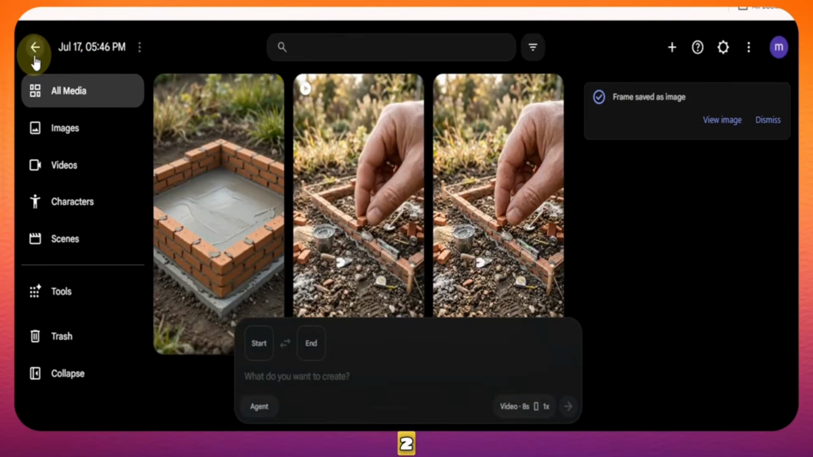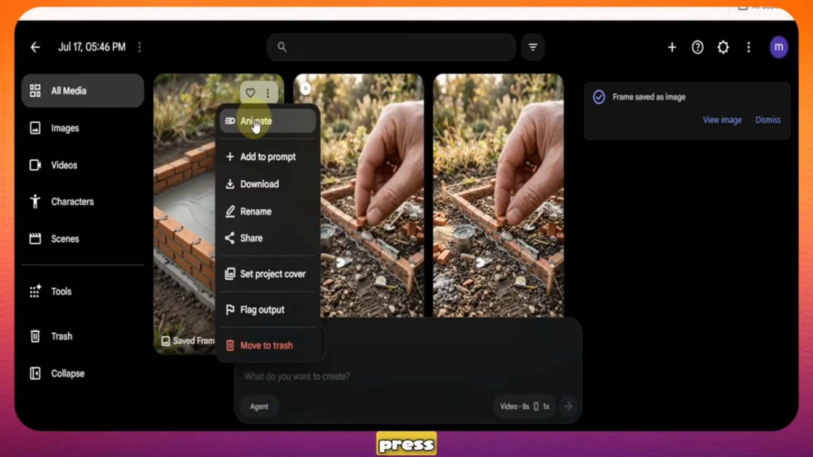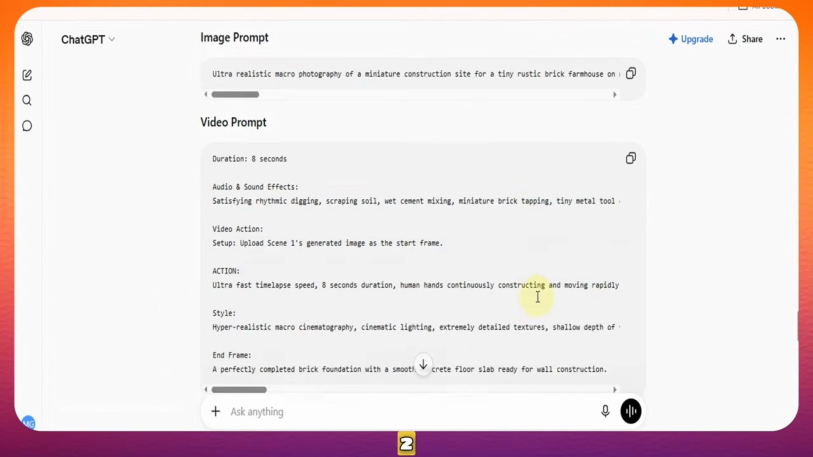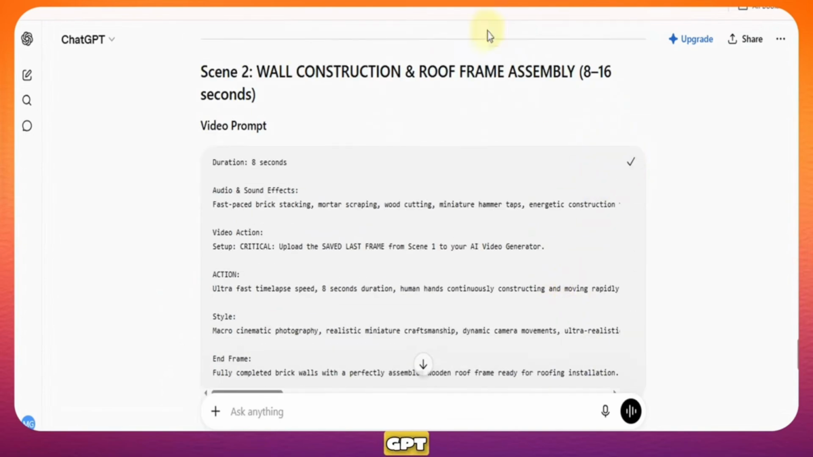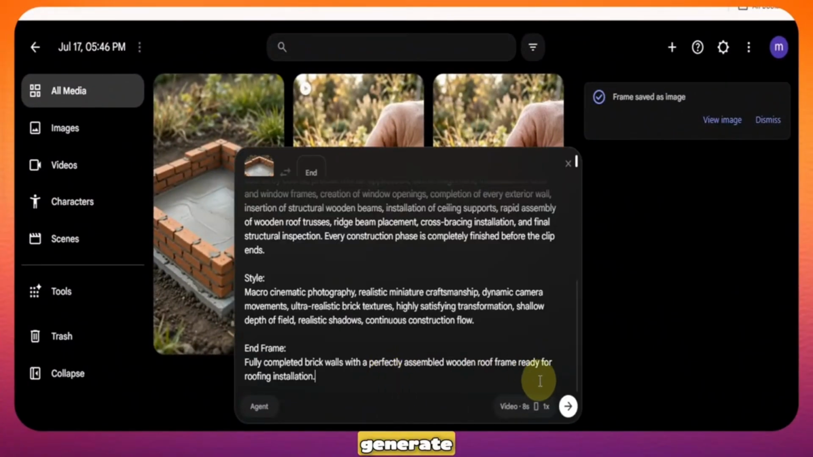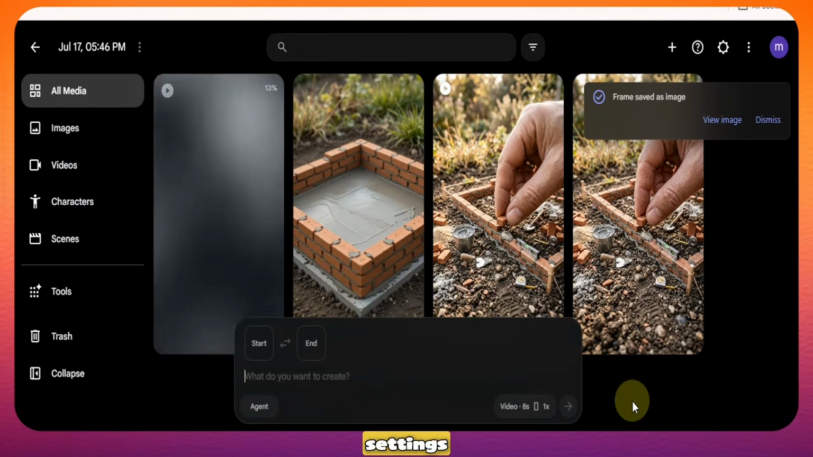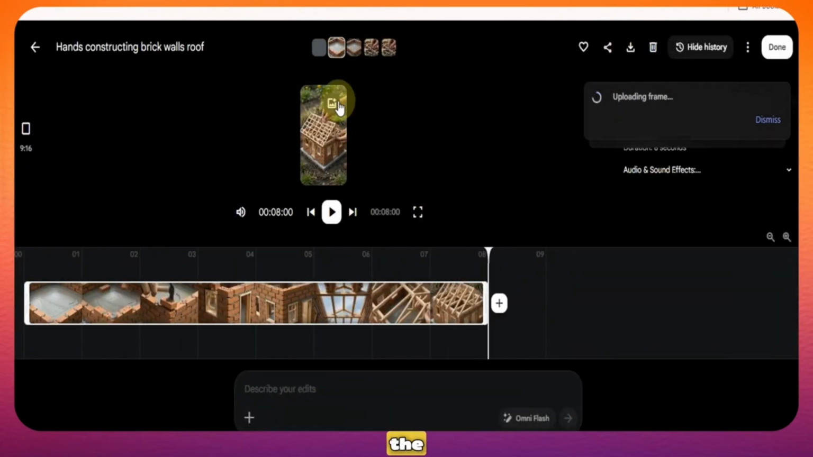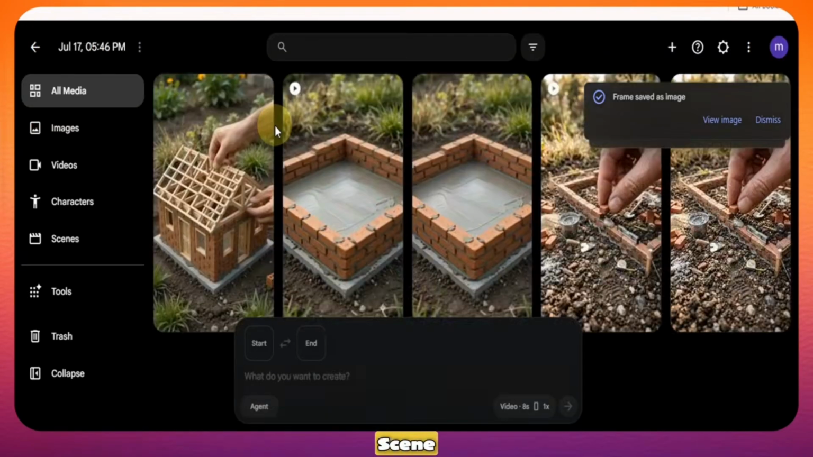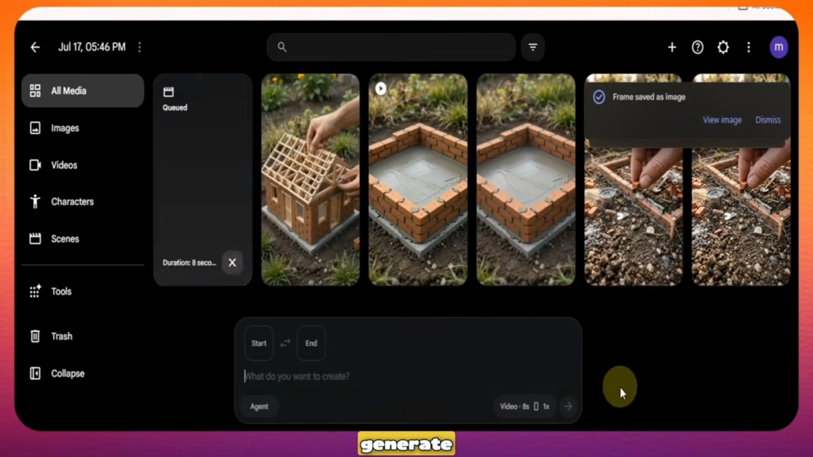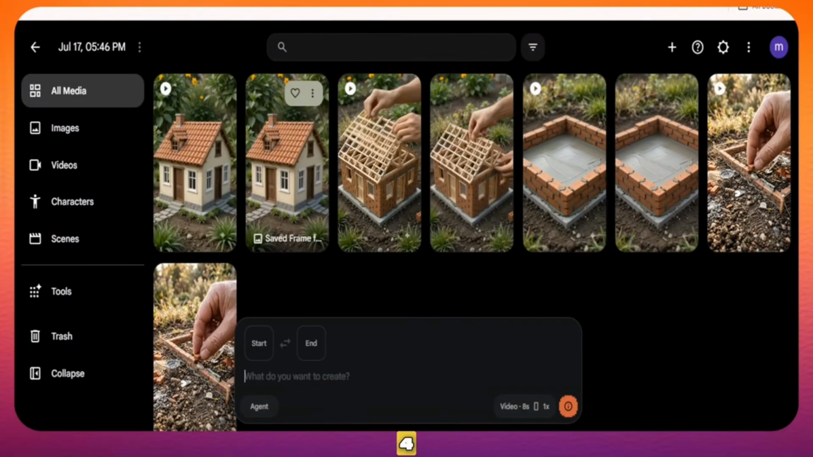To do scene number 2, click on the saved frame, press Animate, copy the scene 2 video prompt from ChatGPT, paste it into Flow, and hit Generate with the same Omni Flash settings. Once it finishes, save the final frame again. Repeat this exact loop for scene 3 and scene 4. Animate the saved frame, paste the next prompt, and generate. I have finished all the 4 scenes.